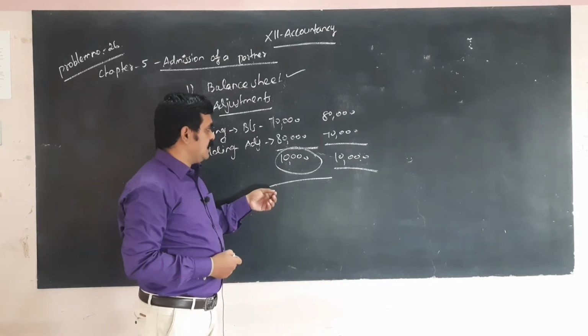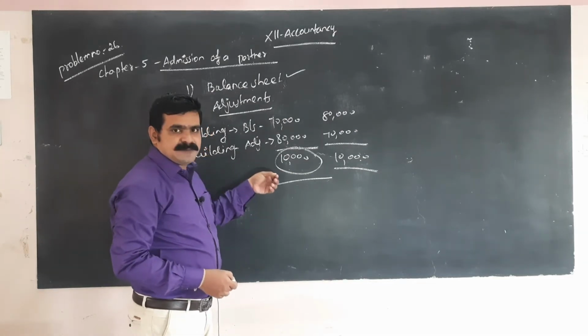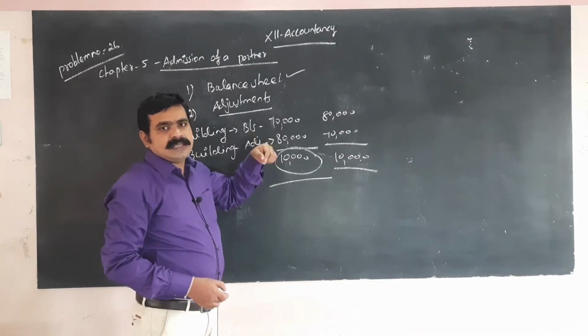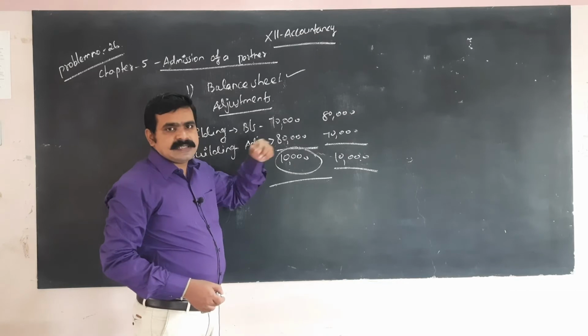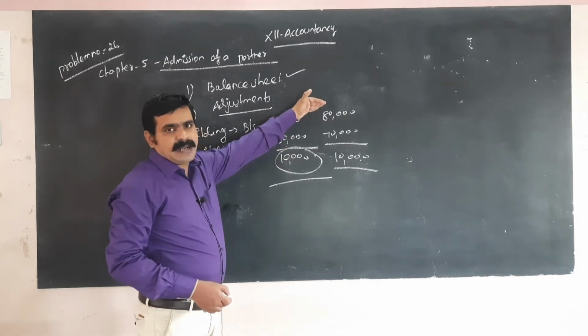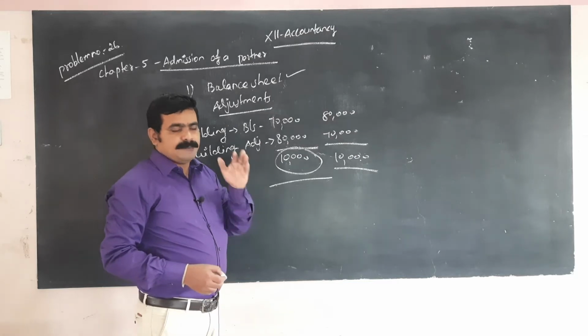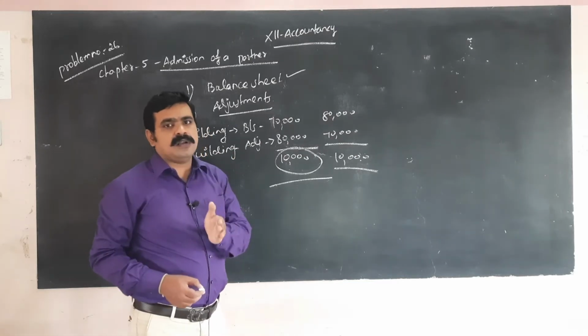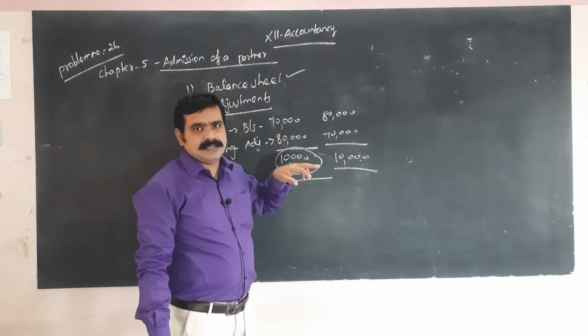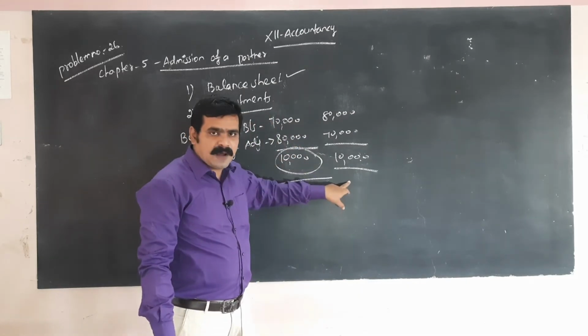Simply we can say, if the adjustment amount is higher than the balance sheet, that is profit.